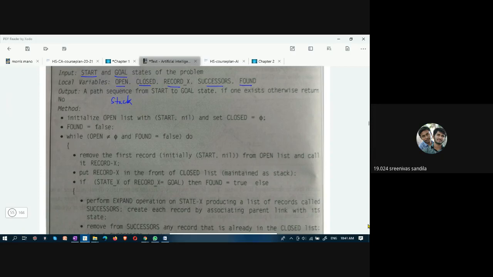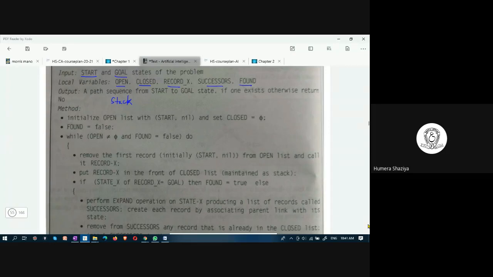Because it has only one end, ma'am. That's why we use stack. Yes, very good. This is how things need to be explained, because we have only one end, and expansion happens only in one single direction towards the depth. Therefore, here open is implemented as stack, whereas in BFS, open was implemented as queue because you were expanding breadth wise.